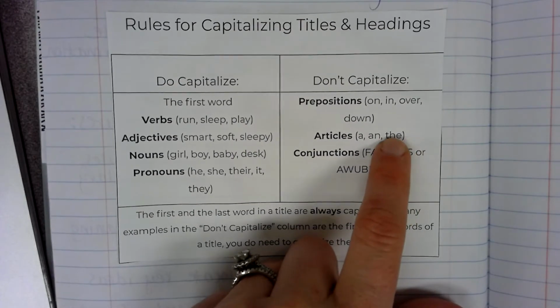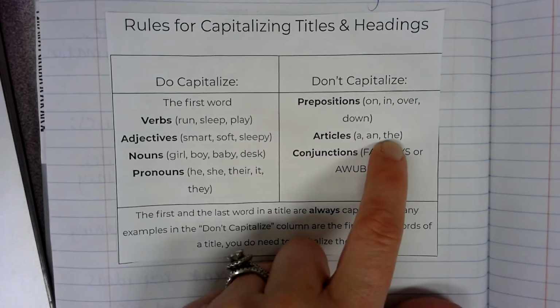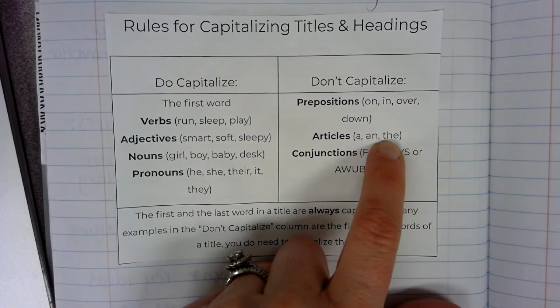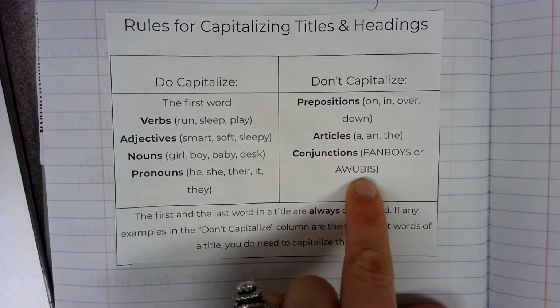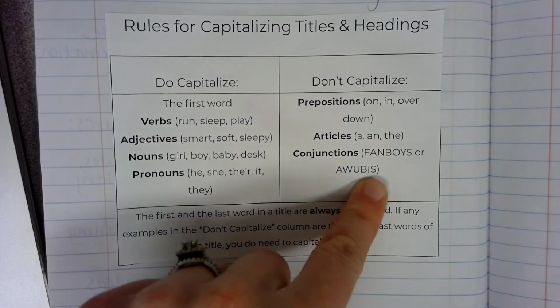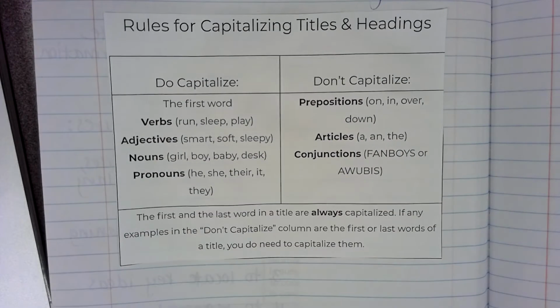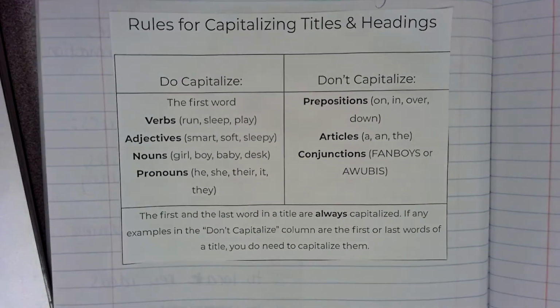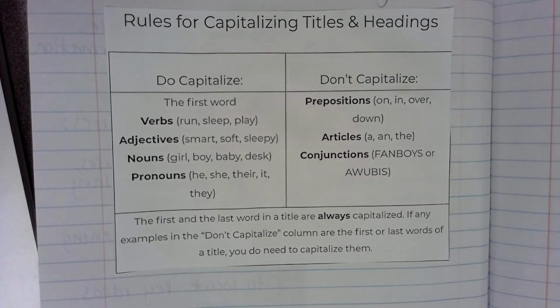Articles: there are only three words that are considered articles, and they're listed right here. Unless these words are the first or last word, they would not need to be capitalized. If they are in the middle of your title, meaning they're not the first word and not the last word of your title, you do not capitalize them.